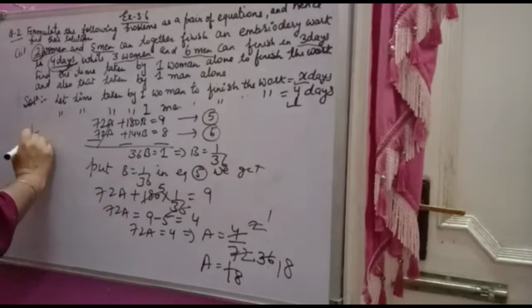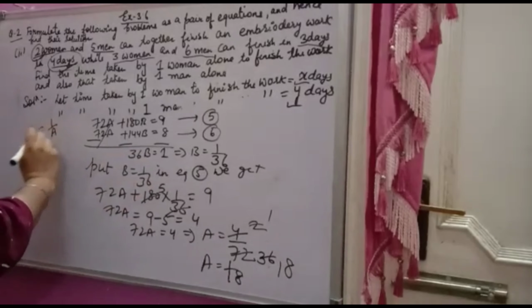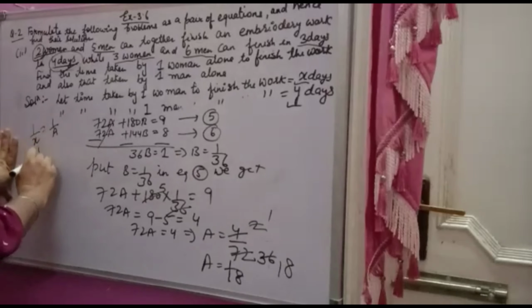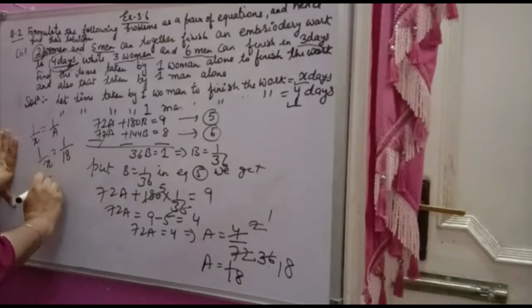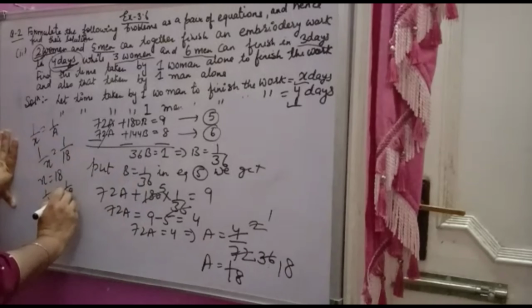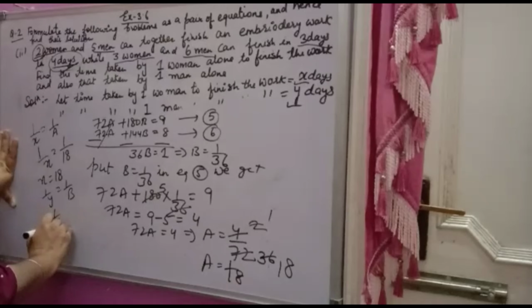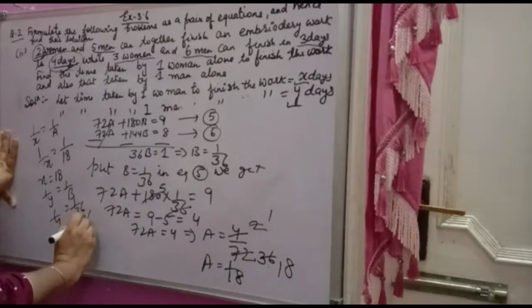Now you took 1 over x is equal to a, so 1 over x is equal to 1 over 18, so x came 18, and 1 over y you took as b, so 1 over y is 1 over 36, so y came 36.